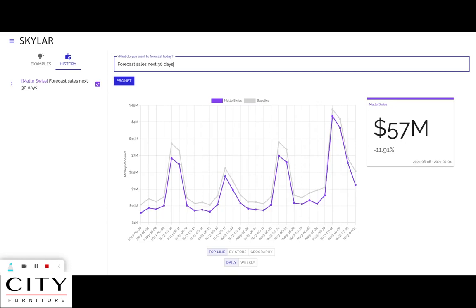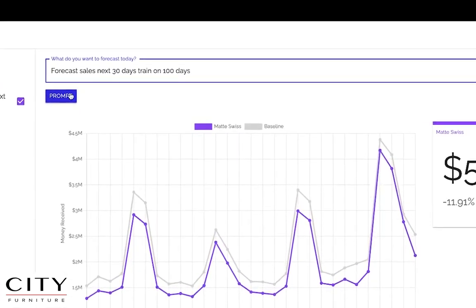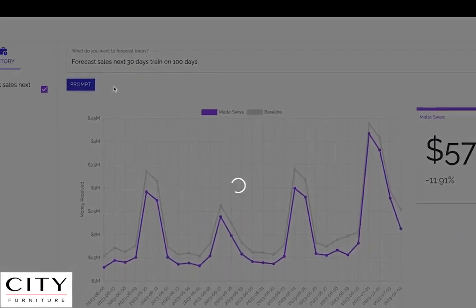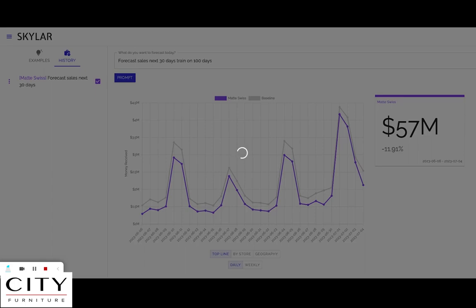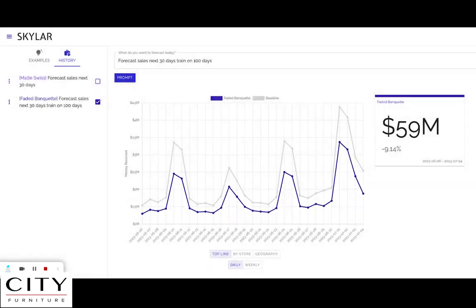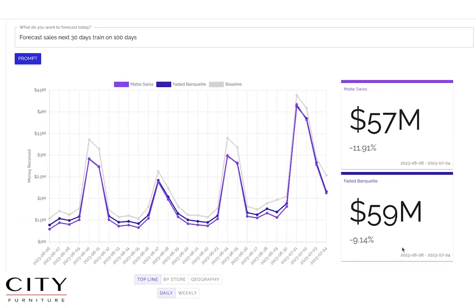Building on Scenario 1, now we will specify training days. Forecast sales the next 30 days. Train on 100 days. This allows the planner to change their assumptions on how the past influences the future. Comparing Scenario 1 and Scenario 2, you can see that Scenario 2 is more optimistic as it is picking up stronger sales days that occurred in early 2023.